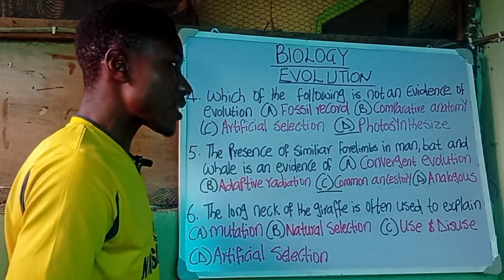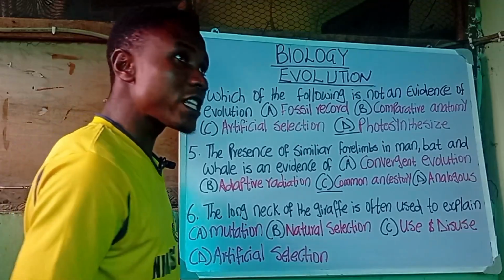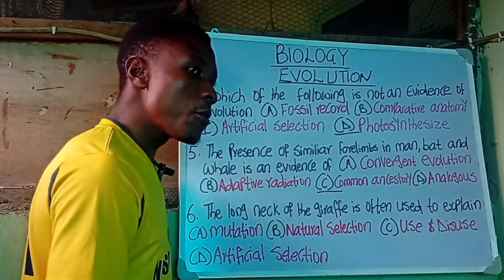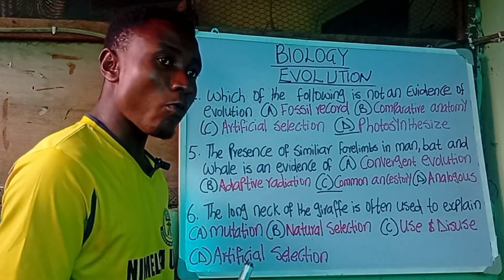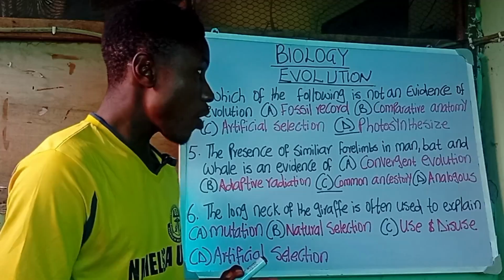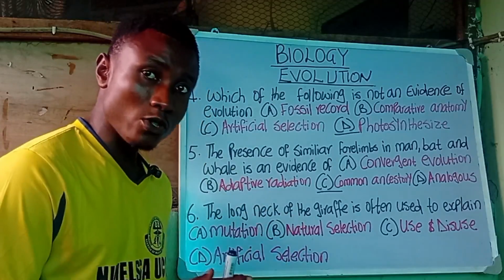C, which is common ancestors. The presence of similar fallings in man, bat, and whale shows that we all come from the same ancestors. Or we come from a common ancestor, right?